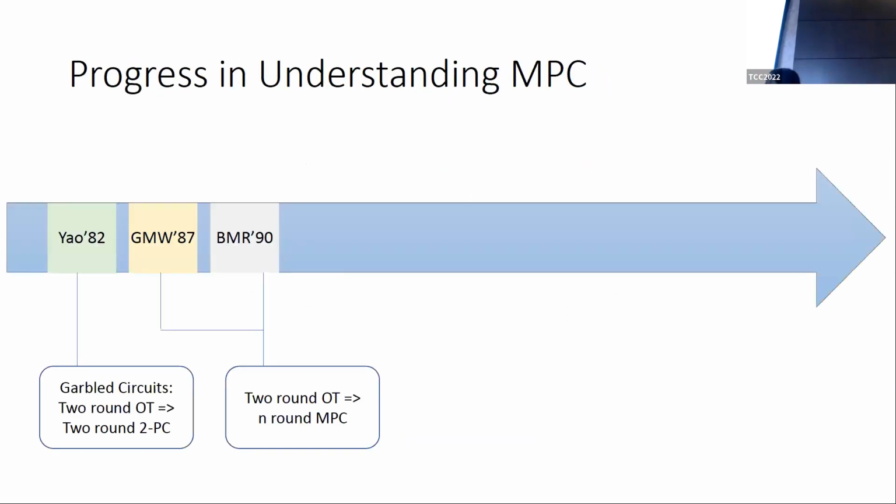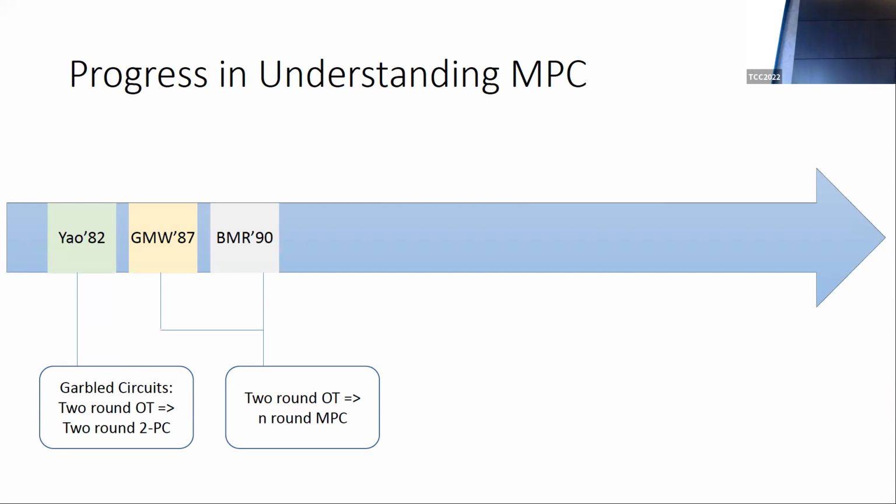There's been a huge amount of progress in recent years in understanding how to build multi-party computation protocols from this building block, OT. It all started with Yao's work on garbled circuits that gave two-round, two-party computation protocols from any two-round OT. Subsequently, the works of Goldreich, Micali, Wigderson, and Beaver, Micali, Rogaway generalized this to the multi-party setting. And in particular, Beaver, Micali, Rogaway obtained constant round multi-party protocols starting from any constant round OT.